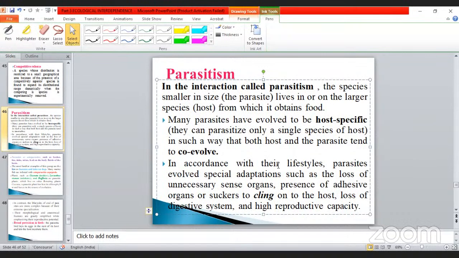In accordance with their lifestyle, parasites evolved special adaptations such as loss of unnecessary sense organs, presence of adhesive organs or suckers or hooks on the host, loss of digestive system and high reproductive capacity. Let me show you one example. Already we studied the small intestine and the large intestine. Which parasite adheres on the surface of the intestine? We already know about it.